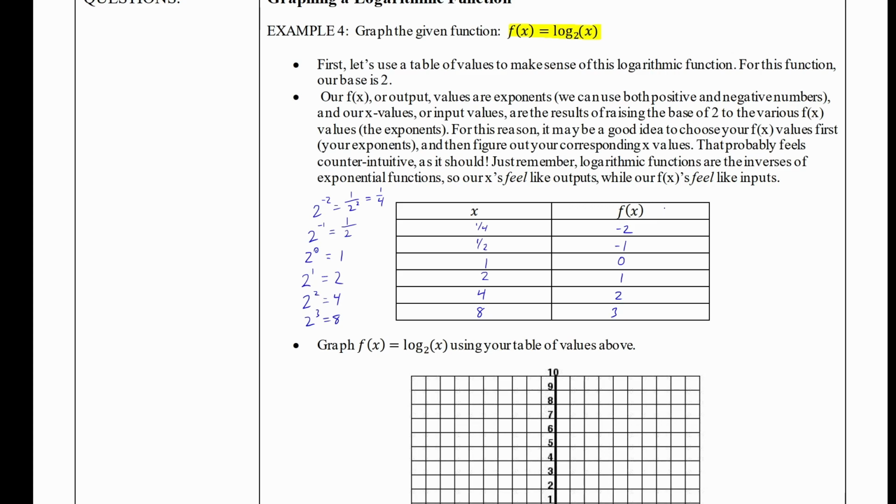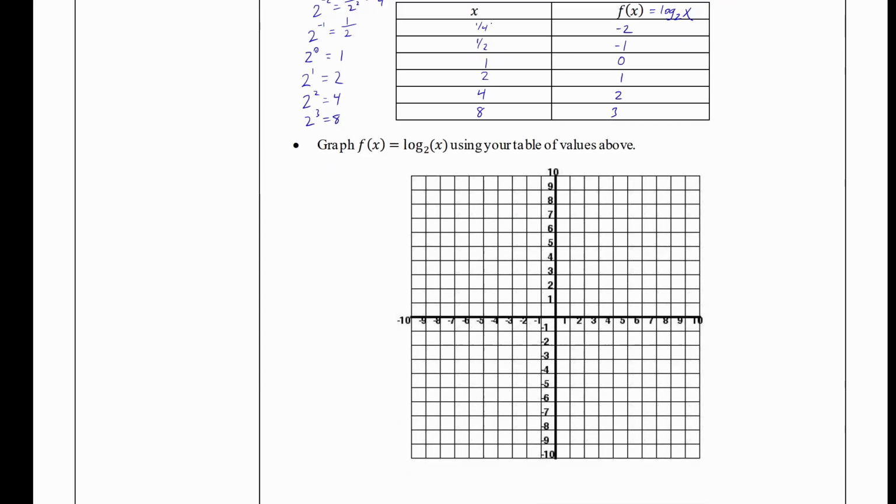So remember that our function is log base 2 of x. Here I looked at exponentials base 2. My inputs were the power, my outputs were the number. For logarithms, they reverse roles. So let's go ahead and plot these points. The first point we have has an x value of 1/4 and a y value of -2. So on my graph, 1/4 as an x value will be very close to 0, and we have -2 as an output. I'll just plot that as a point.